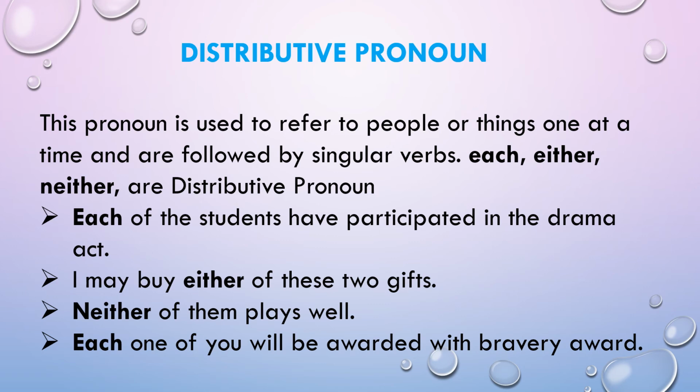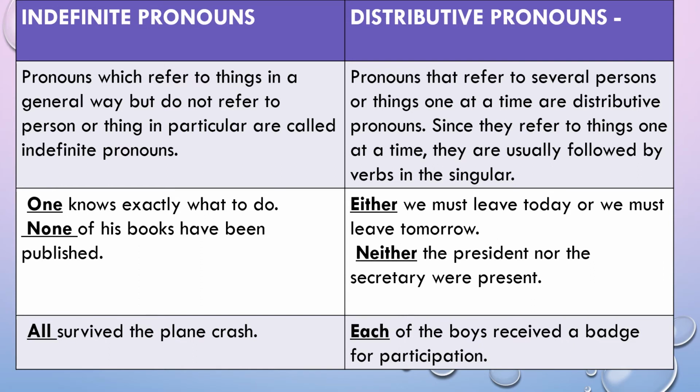Now let us try to understand in more detail the difference between indefinite and distributive pronouns. Indefinite pronouns refer to things in a general way but do not refer to a person or a thing in particular. That's why it's called indefinite. Like, one knows exactly what to do. Here one doesn't mean a particular person, but in general we are talking about a human being. One knows exactly what to do.